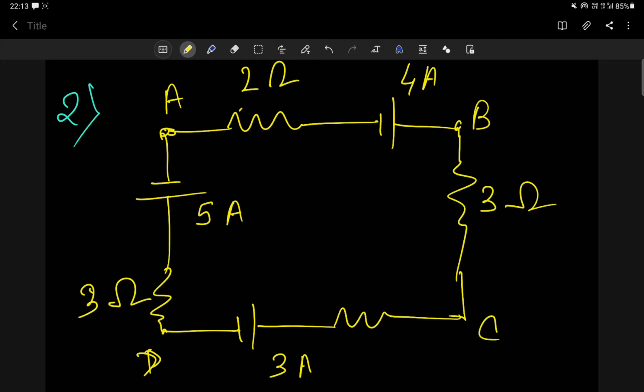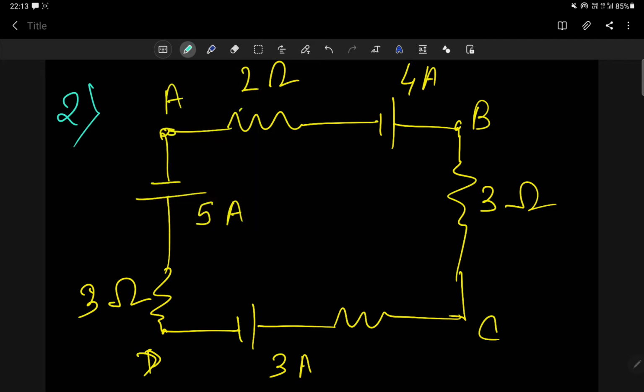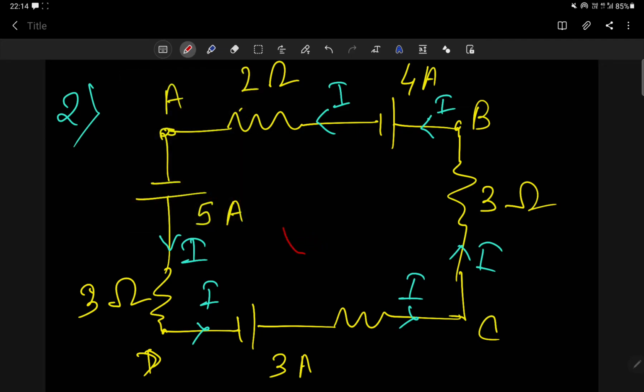Correct. So how to solve? So obviously, what is our first task? Our first task is to choose a direction of current. So let me choose the direction of current. In which direction should I choose? Let me choose anti-clockwise. So suppose I am assuming current is flowing in anti-clockwise direction. You can take clockwise also, no problem. Correct. Then you have to choose the direction of loop. So let me take the direction of loop clockwise. Generally I always take the direction of loop as positive, clockwise direction.